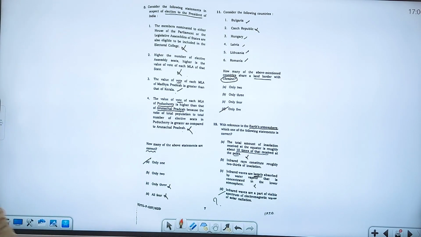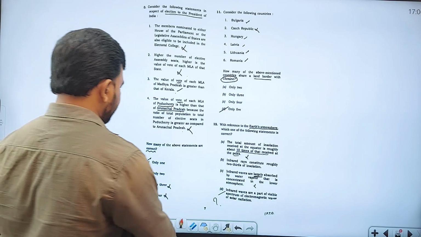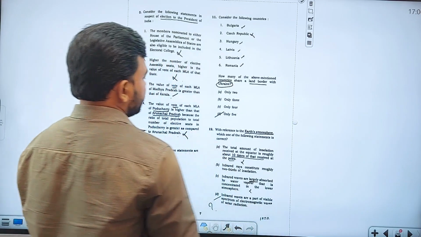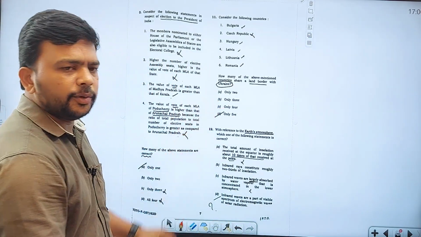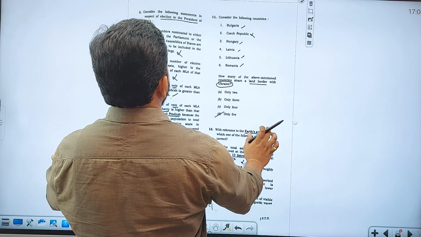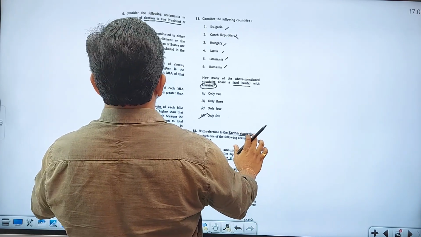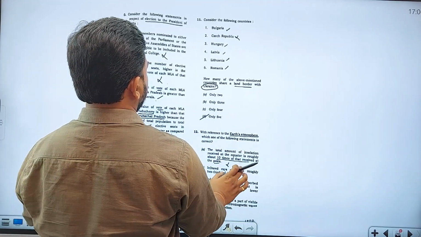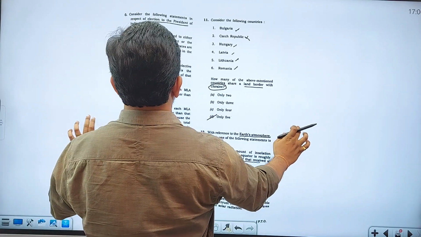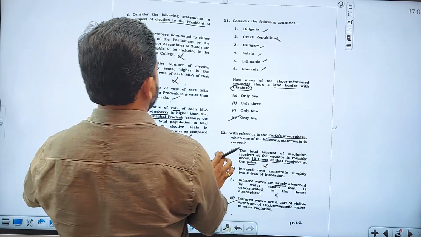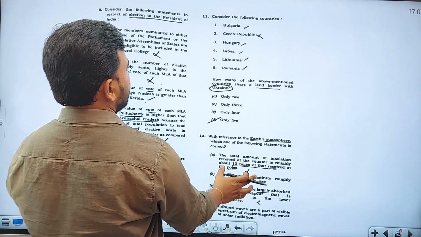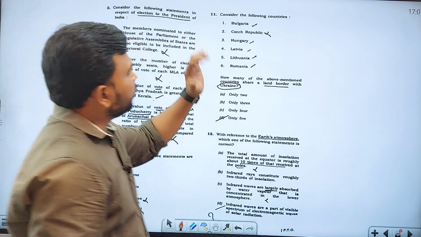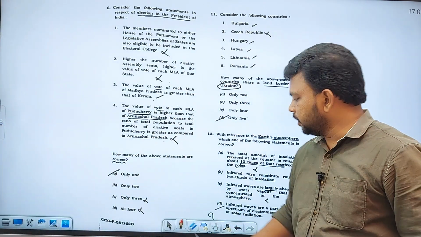So see here, this is what I call a difficult question, one of the most difficult questions you have here. And it was expected. Why? Because Ukraine is in the news. As Ukraine is in the news, obviously you cannot skip a question on Ukraine. They will ask, no doubt about that, and they have asked it. So let's see this Ukraine related question. Ukraine is in the news. We all know that.